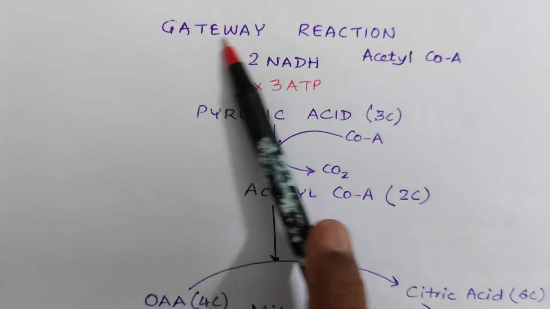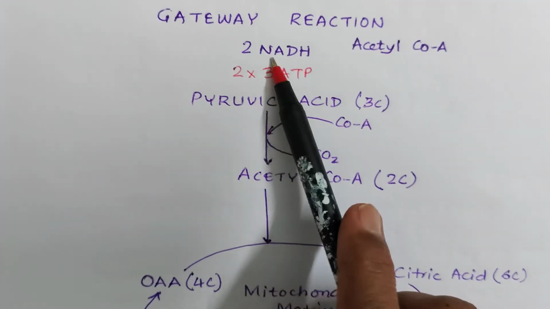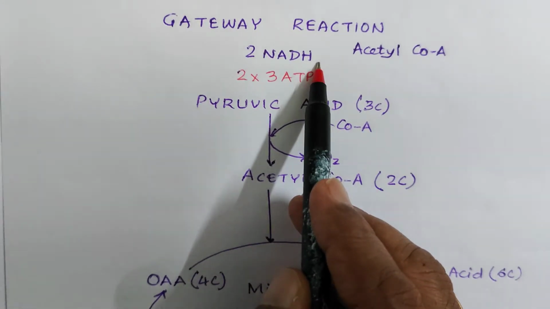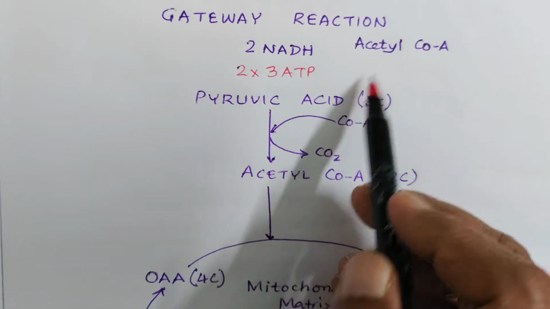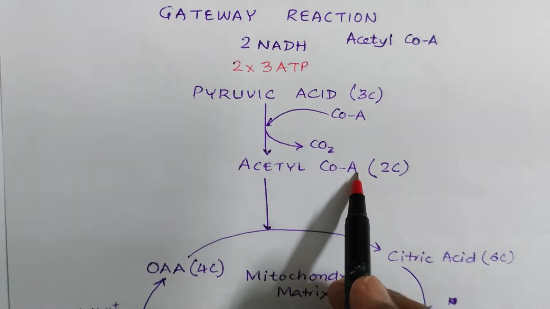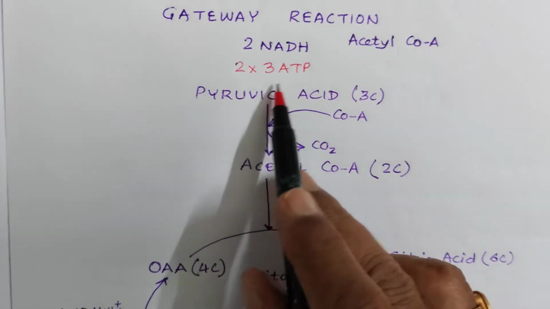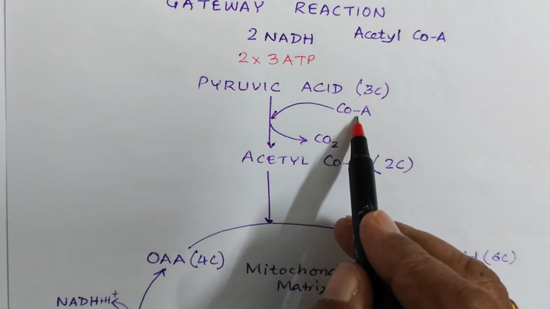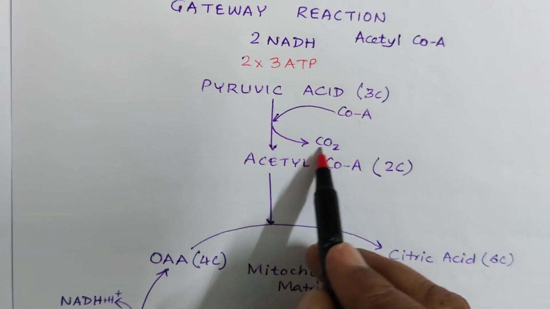Now this pyruvic acid undergoes a gateway reaction. In this gateway reaction, we get 2 NADH. The gateway reaction means conversion of pyruvic acid into acetyl coenzyme A. Pyruvic acid gains a coenzyme A and releases a carbon dioxide.